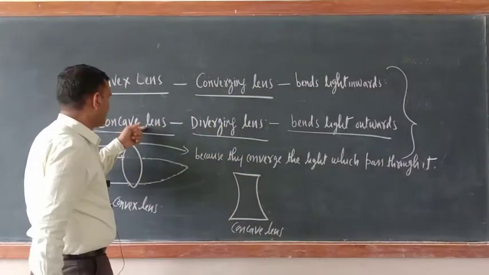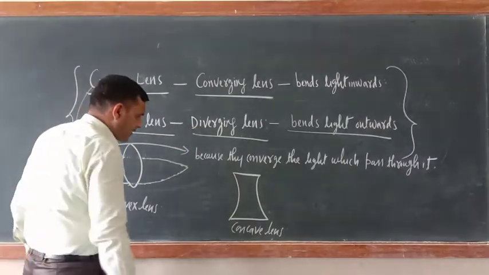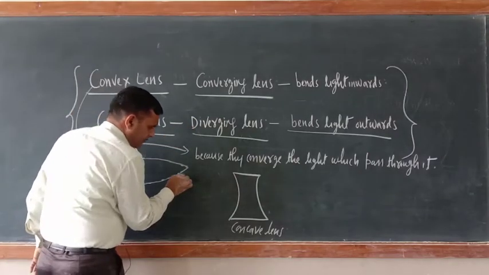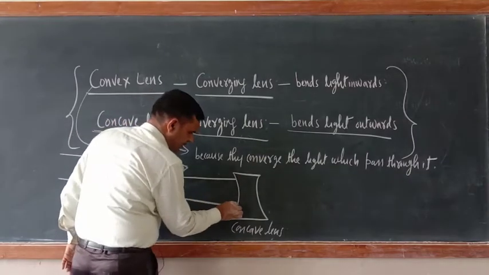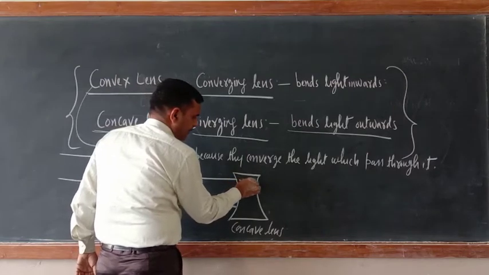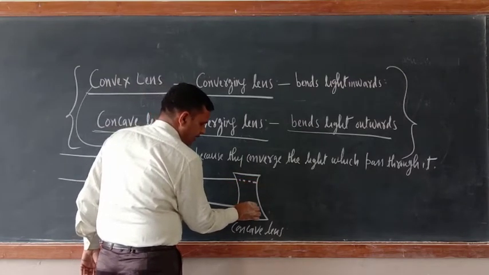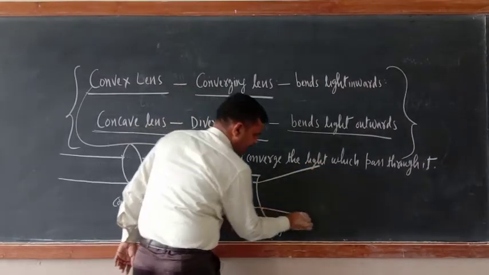Concave lens is known as diverging lens. Why? Just try to understand. Now suppose light is falling here. Once the light passes through it, they will diverge the light.